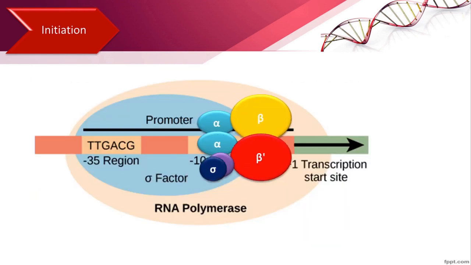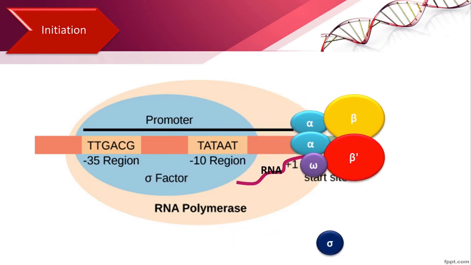Immediately after initiation, the sigma factor is separated and released from the core enzyme. It is now available for binding with another core enzyme to start another cycle of transcription. Sigma factor is required only for template recognition and initiation of transcription. The rest of the transcription process is carried out by the core enzyme.